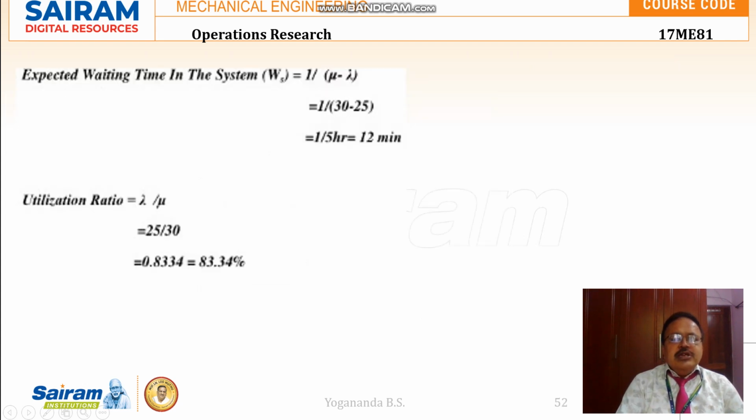Then expected waiting time in the system, that is WS, is equal to 1 divided by mu minus lambda. So mu is substituted as 30, lambda substituted as 25. So it is 1 by 5 hours, that is 12 minutes. So utilization factor is lambda by mu. So that comes to 83.34 percentage.